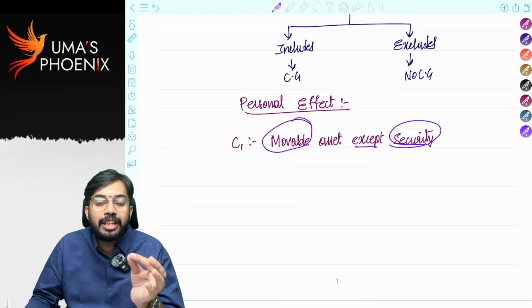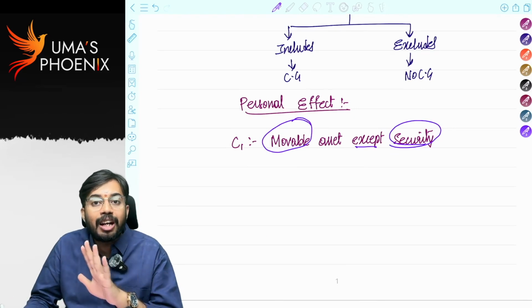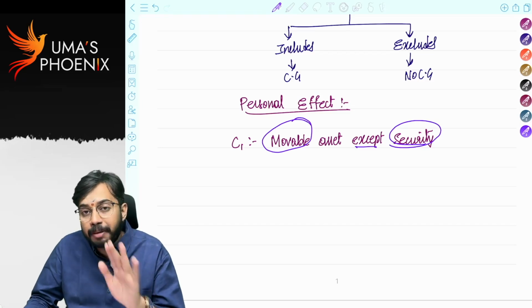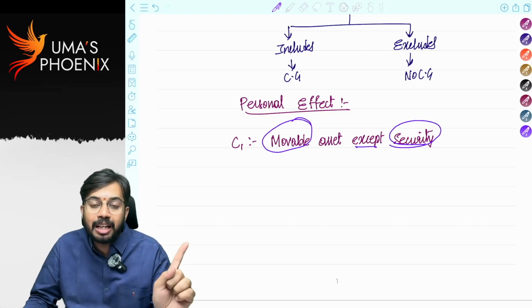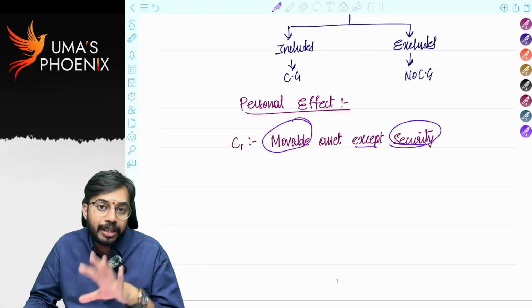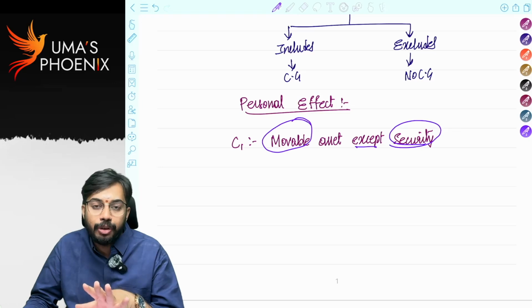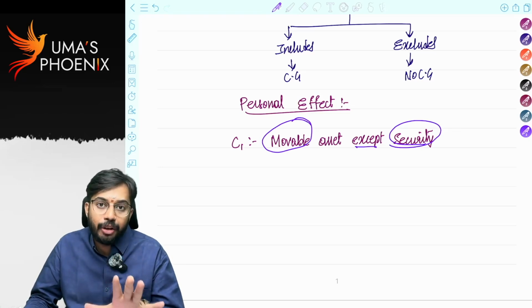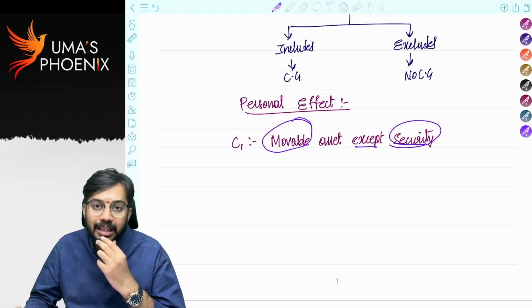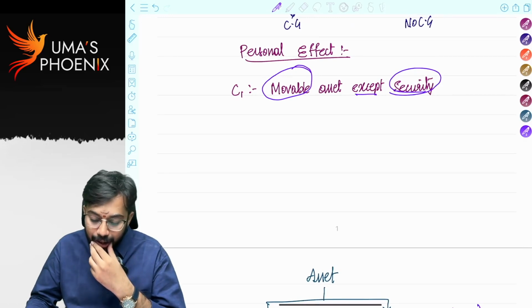That means shares, securities, all these are also not considered as personal effects. Even though you purchased shares for personal purpose, they are not considered personal effects because condition 1 clearly says movable asset except security. Shares and securities are movable assets, but they are excluded, they are not personal effects. If they are not personal effects, they are considered capital assets and capital gains are required to be calculated.